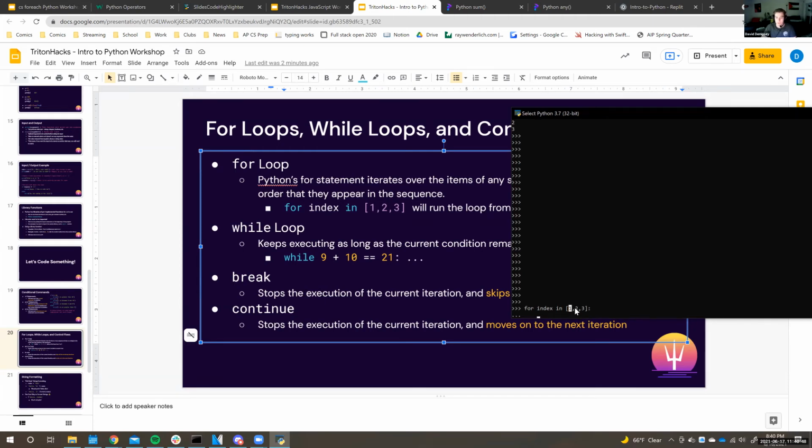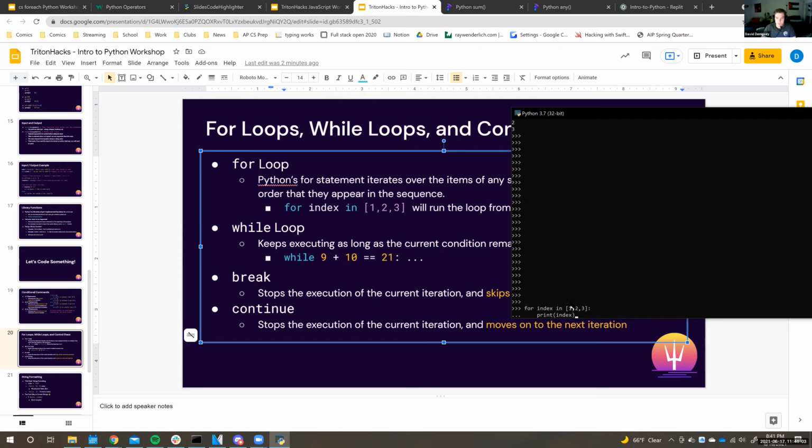And so, for example, we know that there are 3 elements in this list. There's 1, there's 2, and there's 3. And so this block of code will execute 3 times. So inside of this for loop, let's print out what each number is.